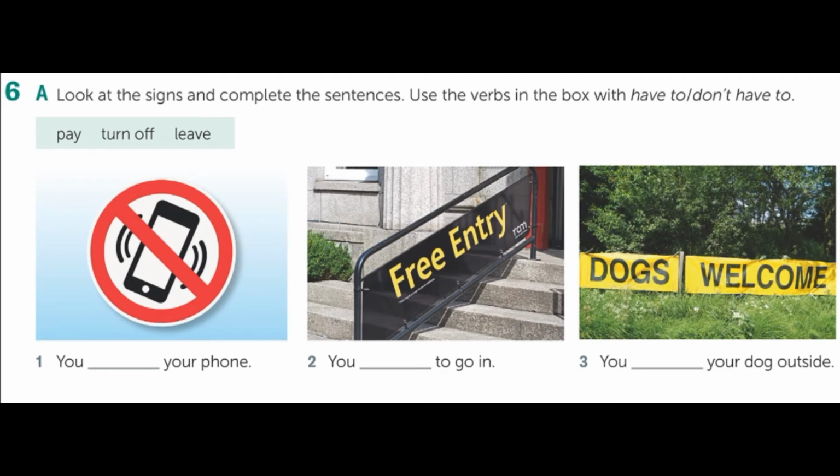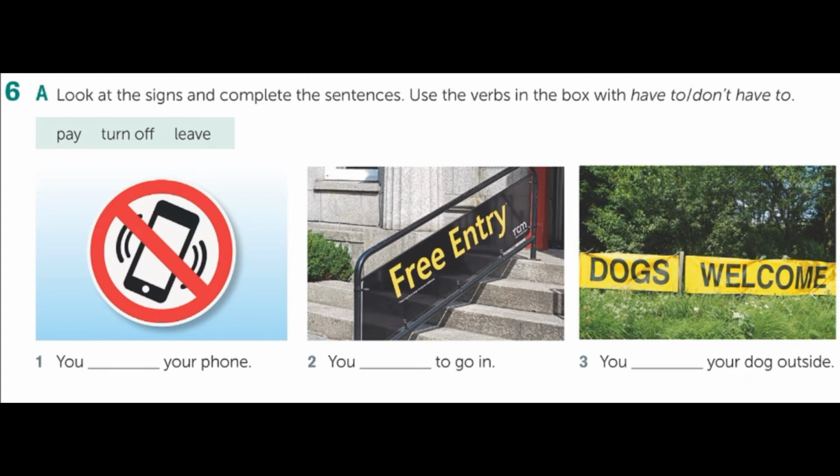We're talking about the use of have to and don't have to for the negative, has to or doesn't have to for he, she, it. Remember, we are talking about something that is necessary or not, something that is an obligation or something that you don't have the obligation to do. So look at the signs and let's complete the sentences using the verbs from the box: pay, turn off, and leave.